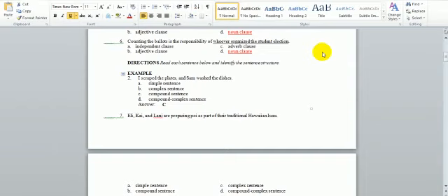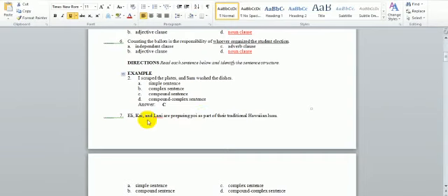Here, yes, we do have more than one subject, Eli, Kai, and Lani, but they are all participating in one verb or one action, which is preparing pie. Therefore, it is a simple sentence.